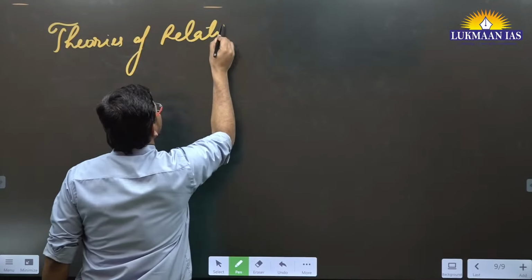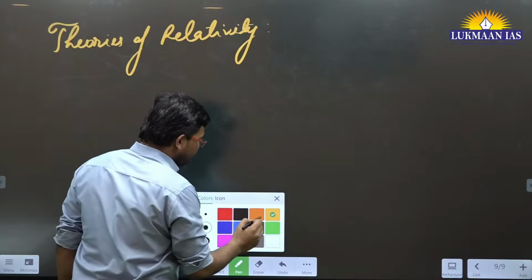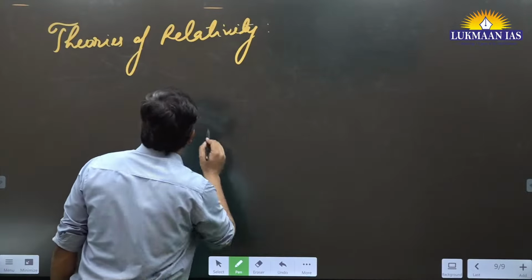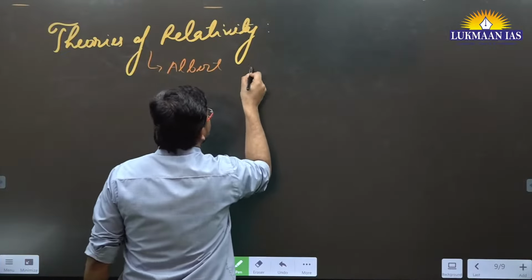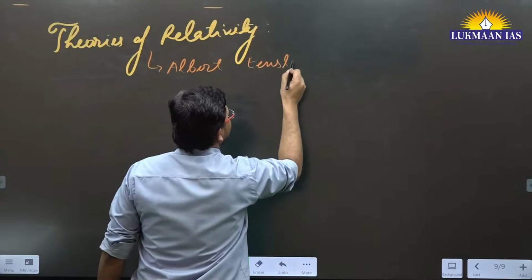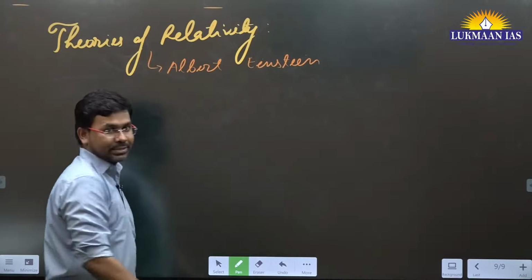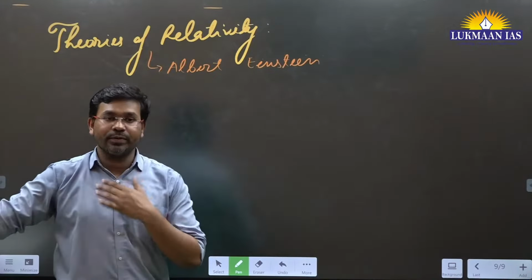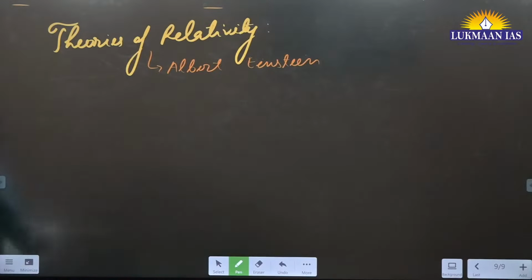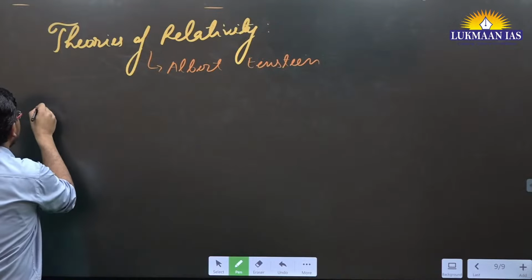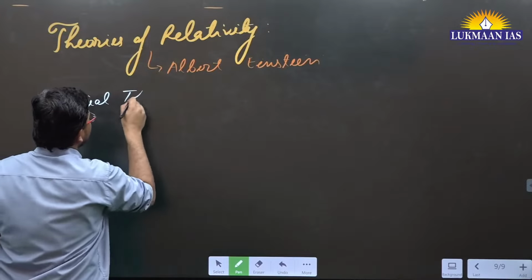Theories of relativity were given by Albert Einstein. So we will discuss theories of relativity. There are basically two theories of relativity. One of them is known as the special theory of relativity.